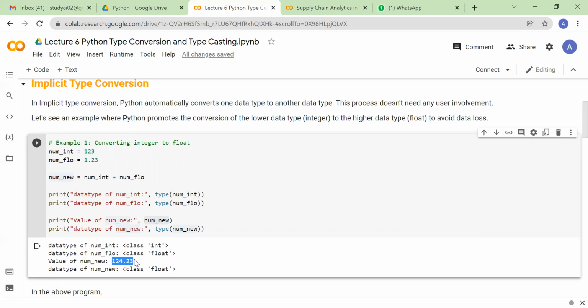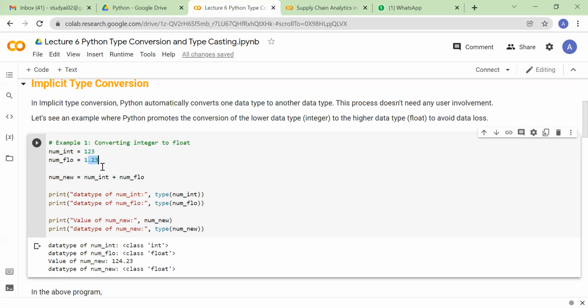Why is this happening? Because Python does not want you to lose any kind of information. If it did not promote your integer variable into a floating variable, it would simply drop the floating part, add 123 plus 1, and give you 124. You would not be getting the floating part, which means you're losing some information. Python knows this; it is a really smart and intelligent programming language.